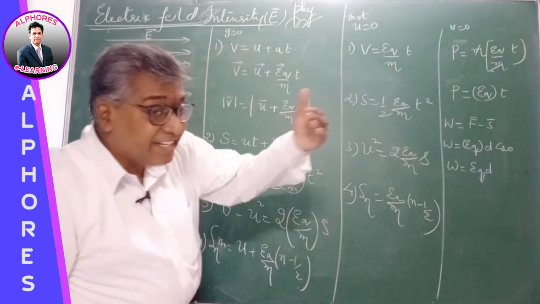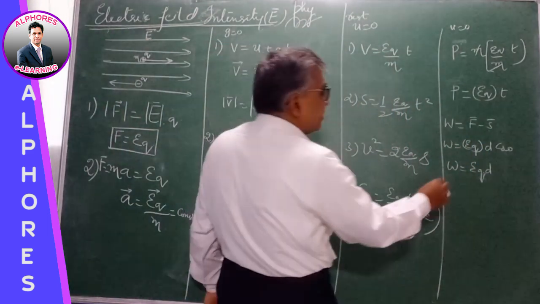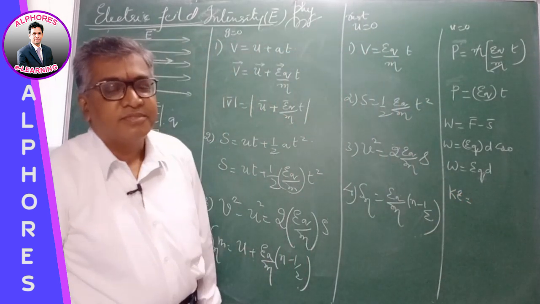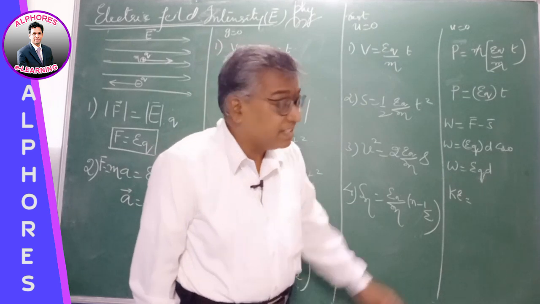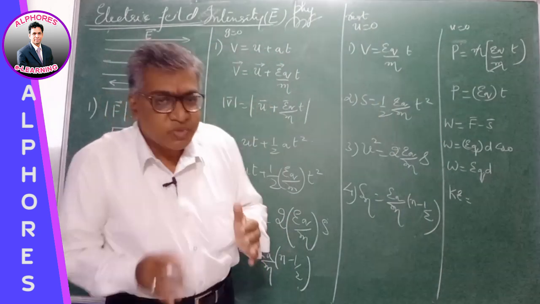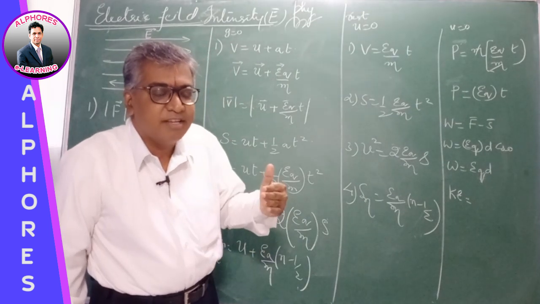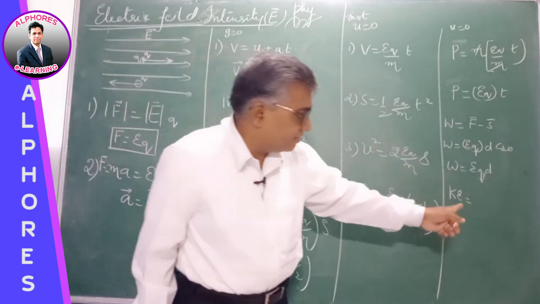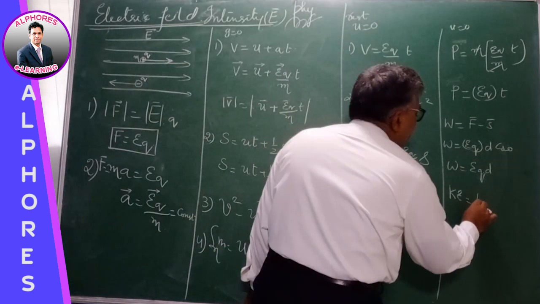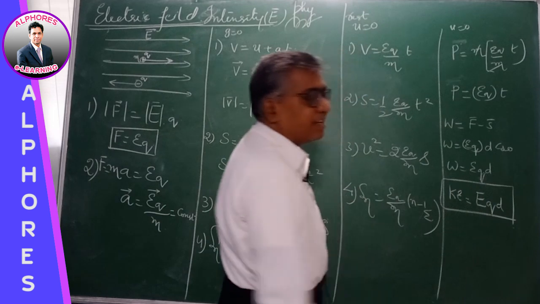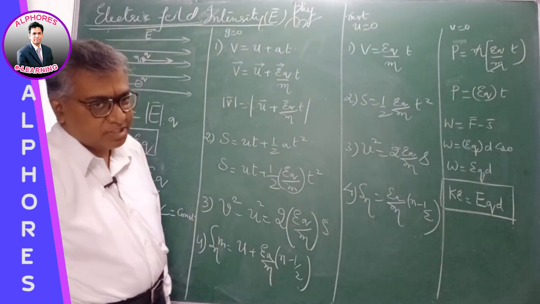What is the kinetic energy gained by a charged particle after traveling a distance d? According to the work energy theorem, we know change in kinetic energy is equal to work done. Initially the body was starting from rest, so initial kinetic energy is 0. So final kinetic energy minus initial 0 is work done. Work done is qEd. So the kinetic energy is qEd. This is one of the questions asked in an entrance examination.